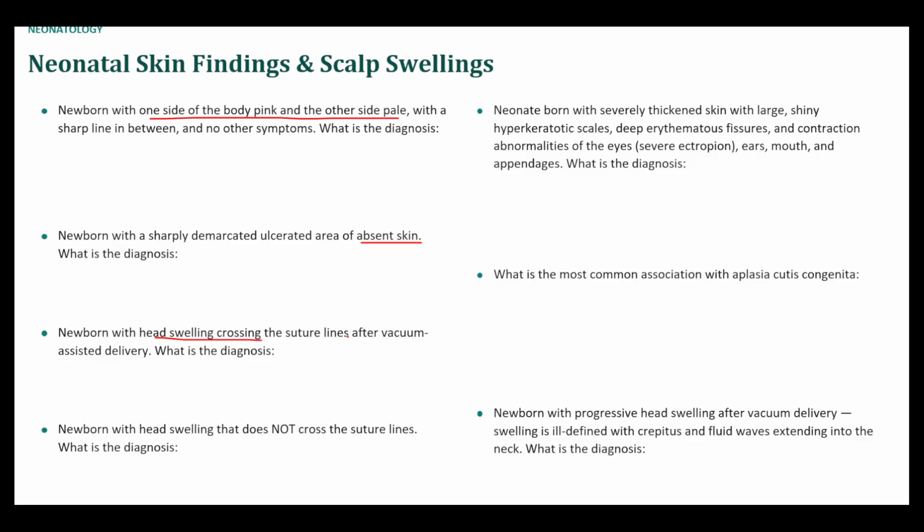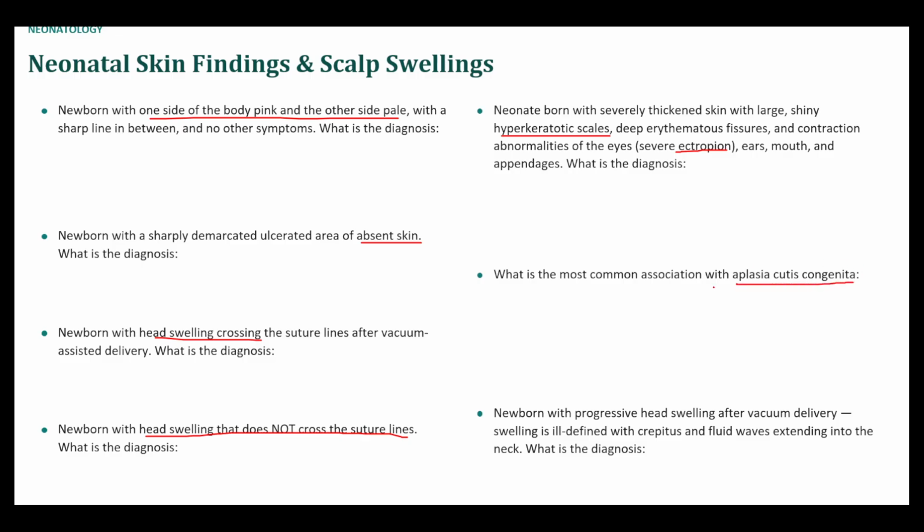This would be caput succedaneum, and this is caused by, I can't remember, it's not the bridging veins, it's something else. Anyway, the next one is head swelling that does not cross the suture line, so it is limited. This would be cephalohematoma. Next question, neonate born with severely thickened skin with large, shiny hyperkeratotic scales, deep fissures, contraction abnormalities of the eyes, so they have severe ectropion. Okay, so this is harlequin ichthyosis. It's a very striking appearance.